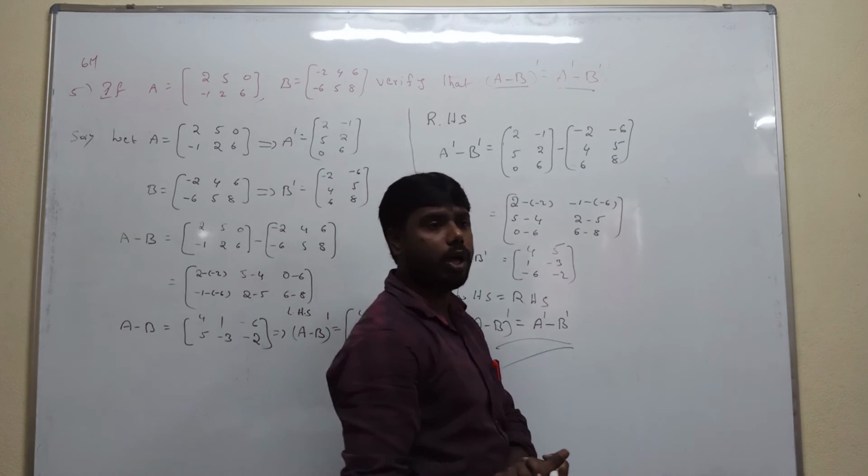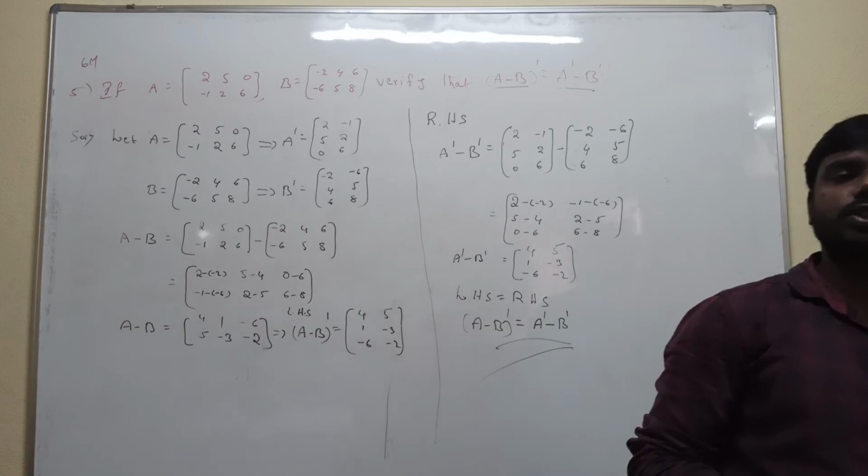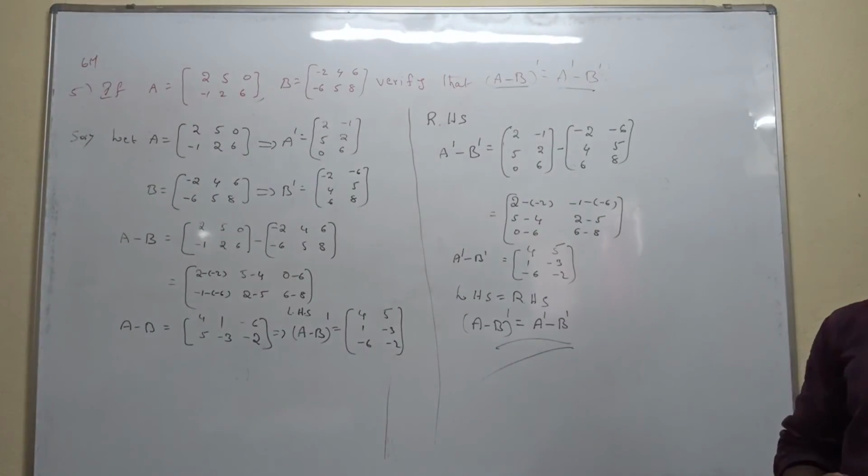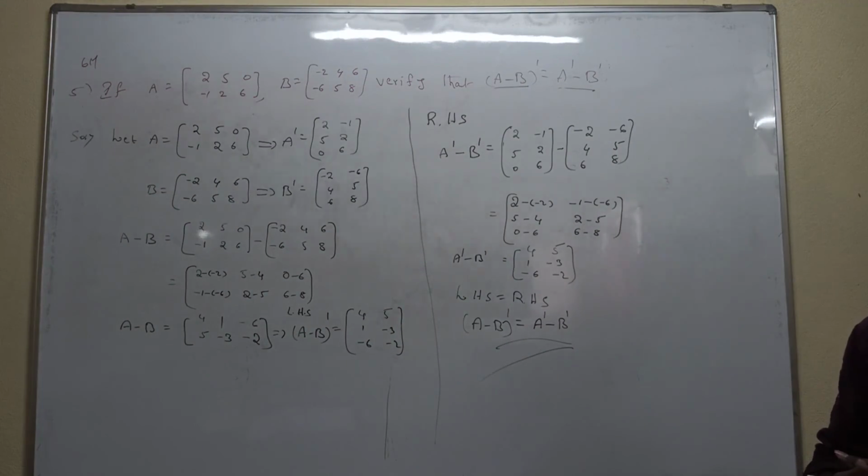Okay, you understood how to find the transpose of a matrix, how to find the sum of two matrices, and how to find the subtraction of two matrices. Very easy, don't be confused. I think everyone understood the transpose of the matrix. The remaining questions we will discuss tomorrow. Okay, thank you everyone.